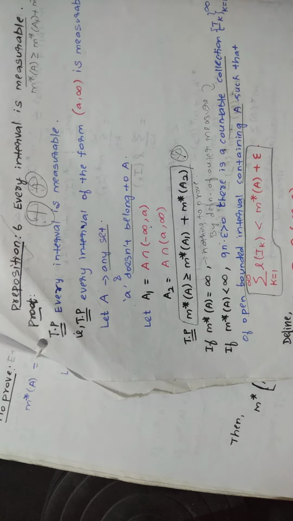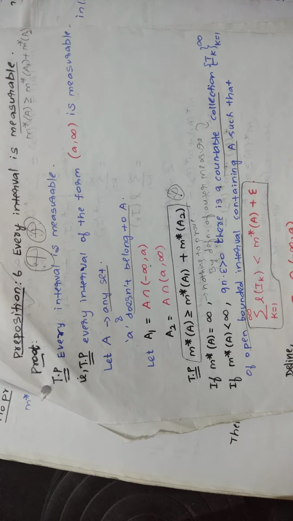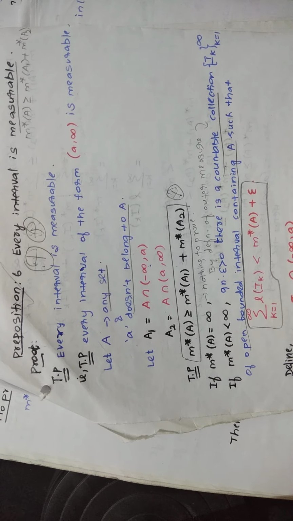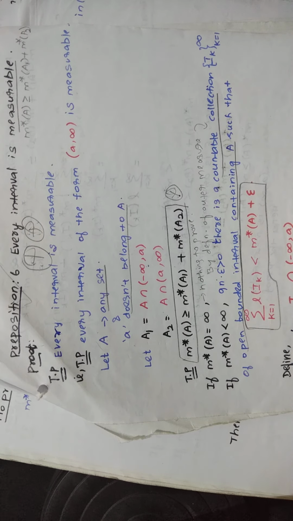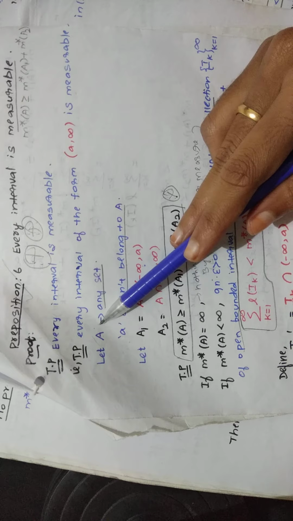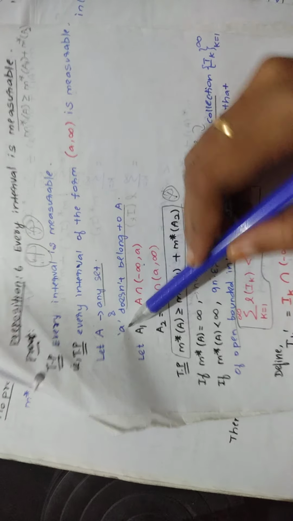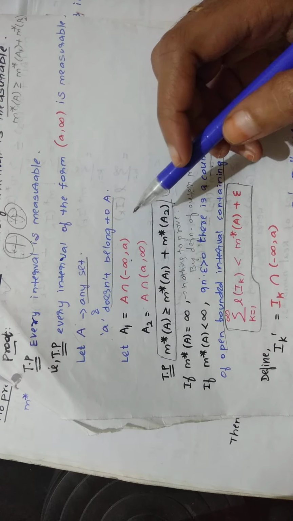Is that clear? Okay, now to prove that, you are taking a set, that is A. This set is any set, okay? Any one set you are taking, that is A, and there is a condition also. Within this set A, you should not have the element a. This a does not belong to this A. That kind of set you have to choose.